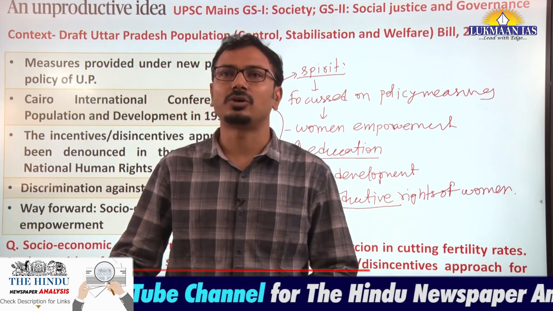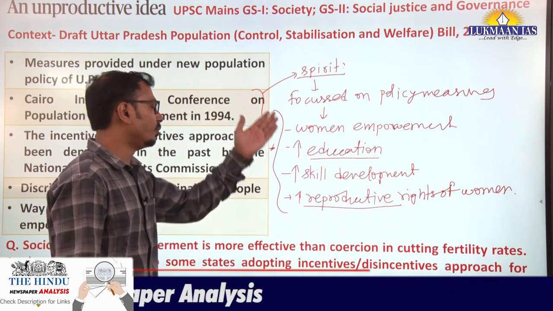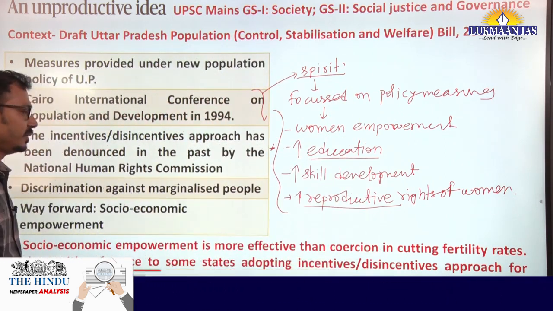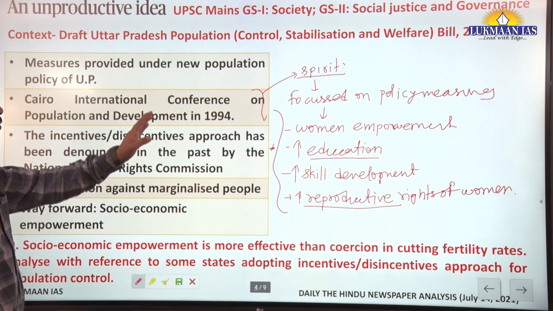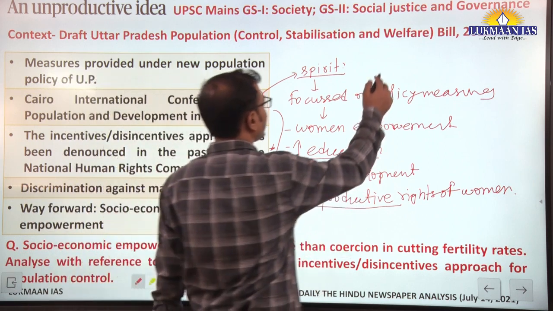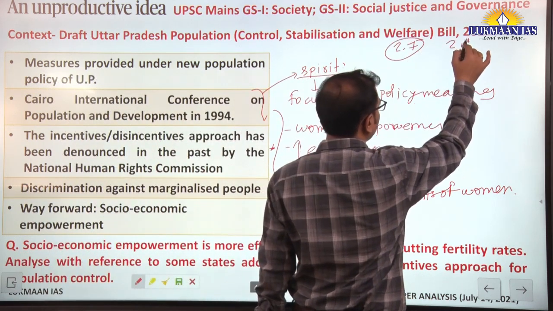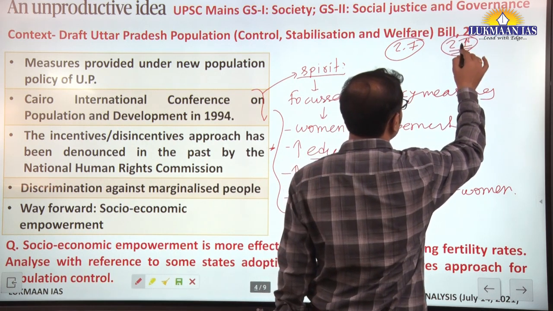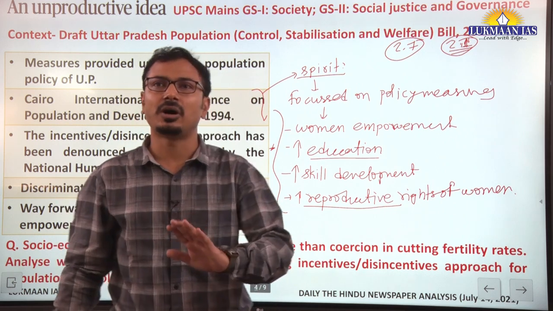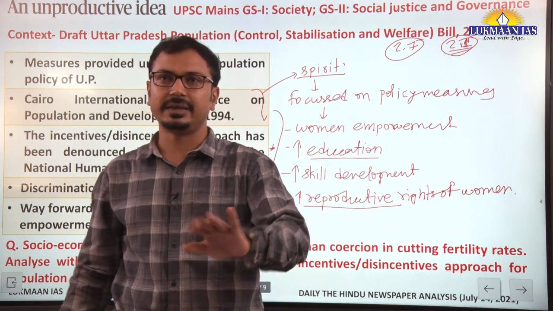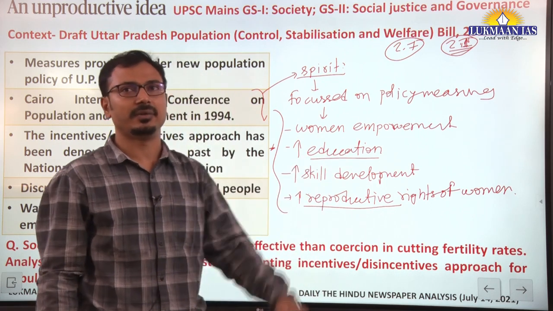Okay. So automatically the fertility rate will go below the replacement level. At present UP has a fertility rate of 2.7. The replacement rate of fertility is 2.1. Replacement rate means at this fertility rate the population will not increase or decrease. It will remain the same. That's why it is called the replacement level.